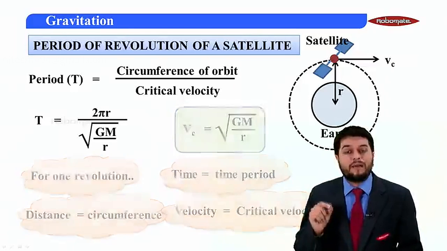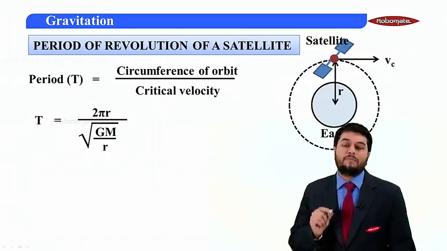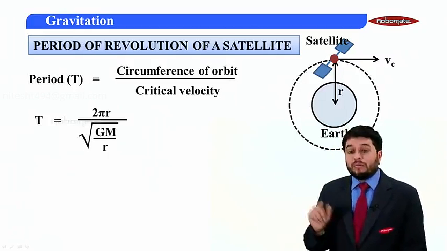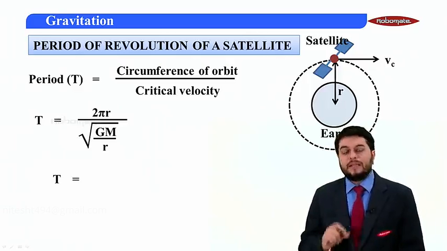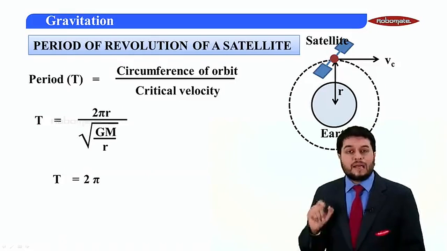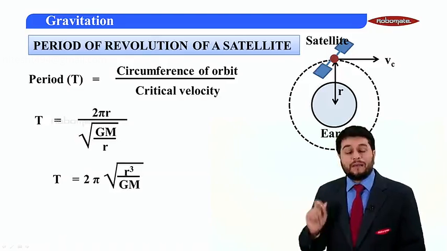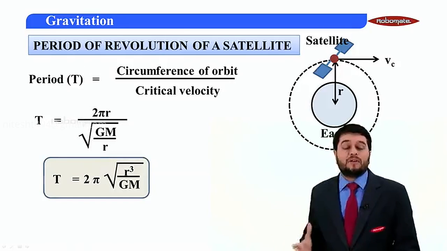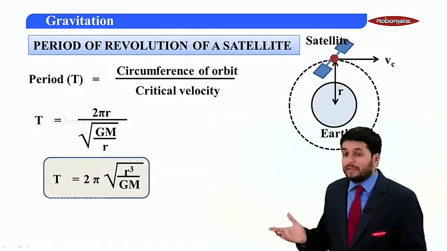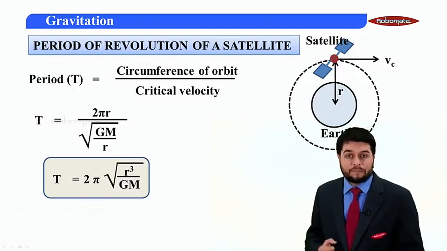I get 2 pi r upon root of GM upon r. Now the numerator r, I'll take it inside the root and rearrange the expression. I get time period is equal to 2 pi root of r cube upon GM, which is your final expression for time period of a satellite.